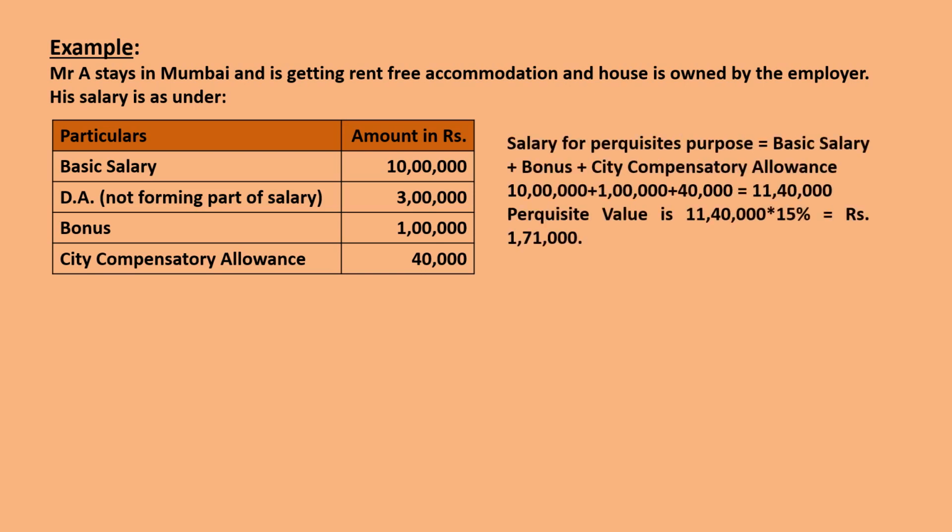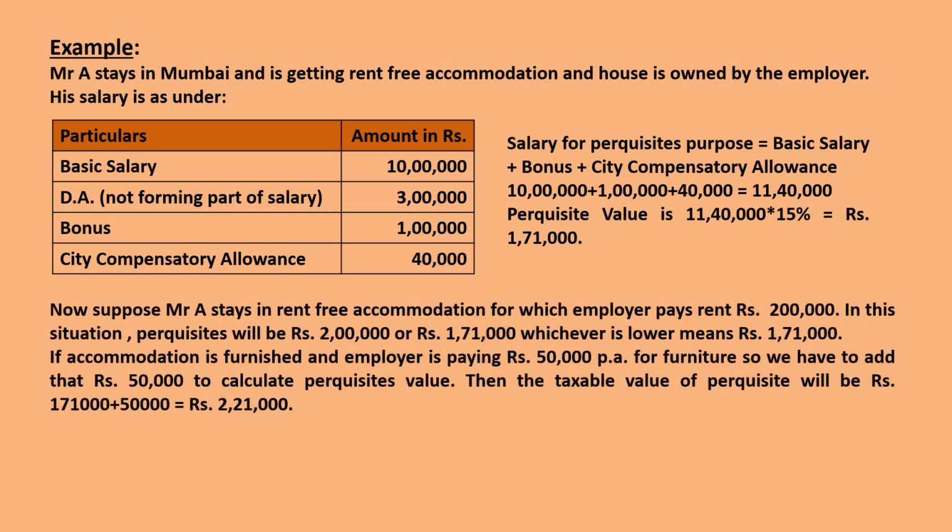His salary for perquisite purposes will be basic salary plus bonus plus city compensatory allowance. Dearness allowance will not be considered as it is not forming part of salary. So your total comes to 11 lakh 40,000. So your perquisite value is 15% of 11 lakh 40,000. That is 1 lakh 71,000 as he stays in Mumbai and the population of Mumbai exceeds 25 lakhs.